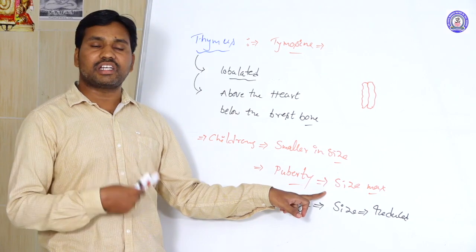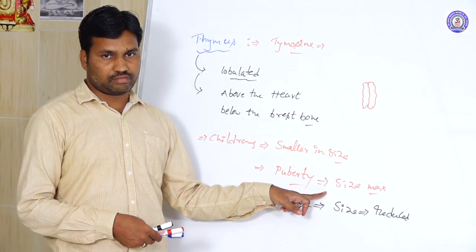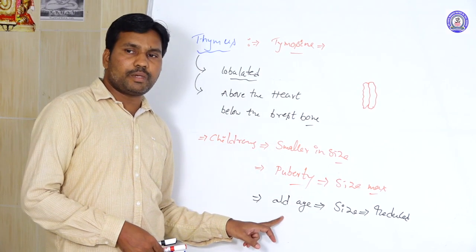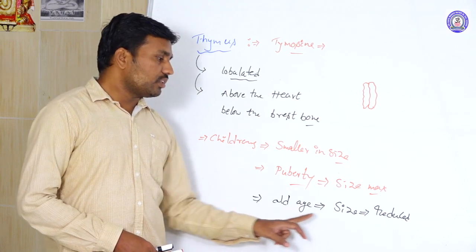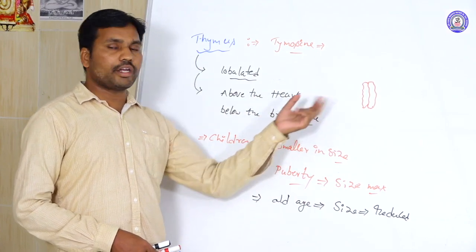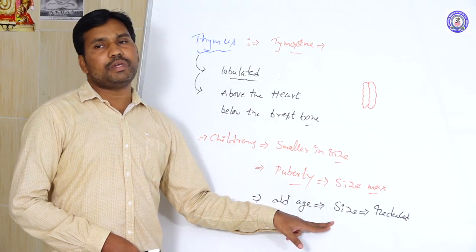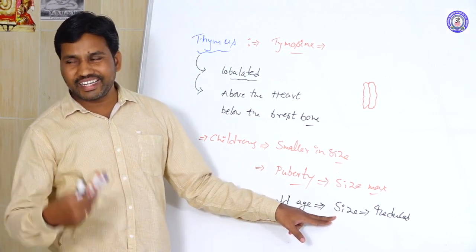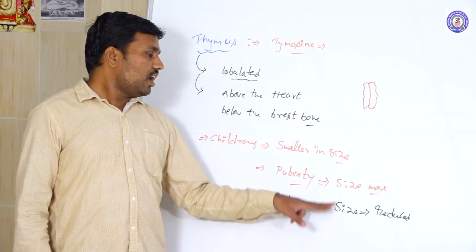The secretion of thymosin is the maximum in adults. In children and in aged people, the thymus atrophies, meaning these two lobes reduce in size. That is why in aged people the thymosin concentration slowly decreases.